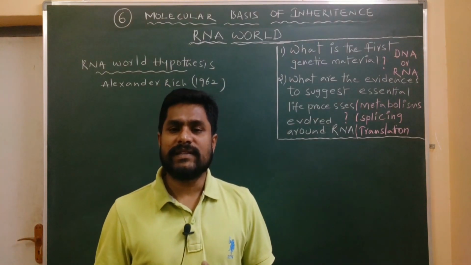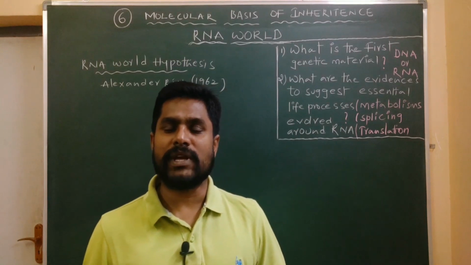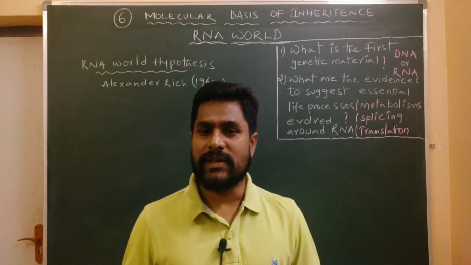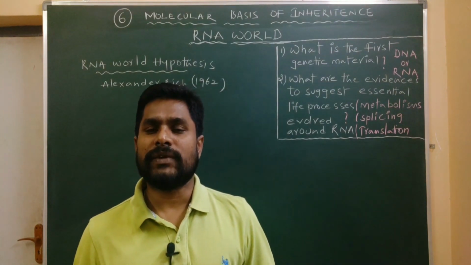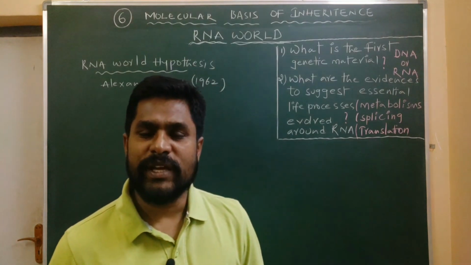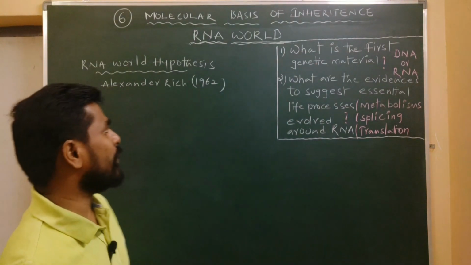And this theory says that self-replicating RNA molecules proliferated before the evolution of DNA. So this theory considers that RNA is the first evolved genetic material. This hypothesis explains the dominance of RNA in the primitive life of Earth in the following way.